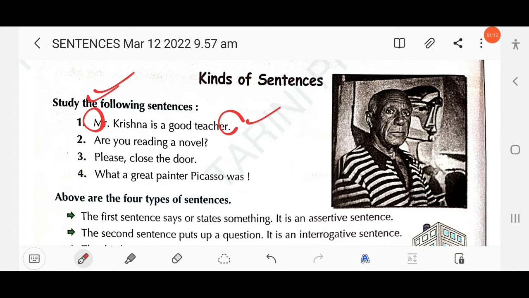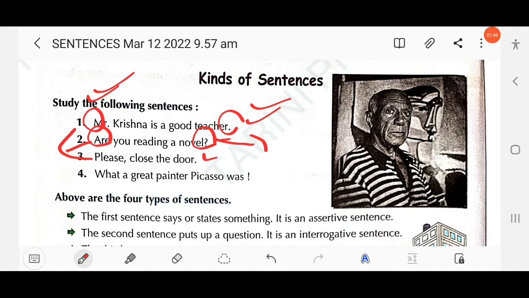Then look at the second example. Are you reading a novel? Find the difference between the first and second sentence. The first sentence ends with a full stop, whereas the second sentence is a question. Here someone is asking someone, are you reading a novel? That means a question. This is a yes-no question, also known as an interrogative sentence. The sentence starts with an auxiliary verb and ends with a question mark.